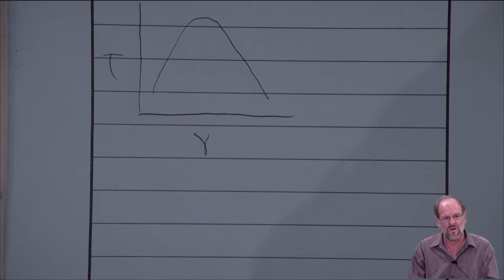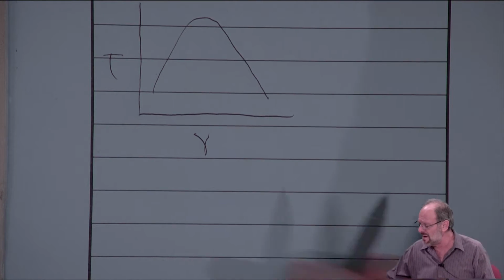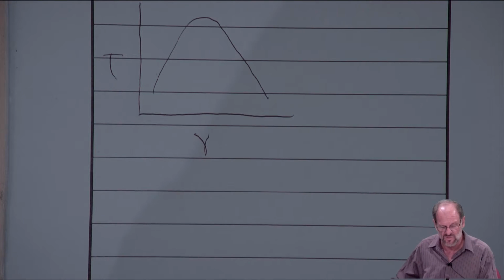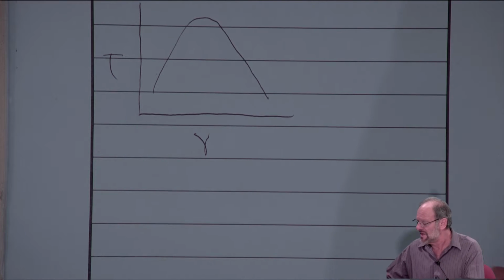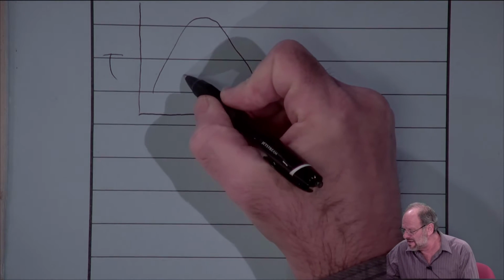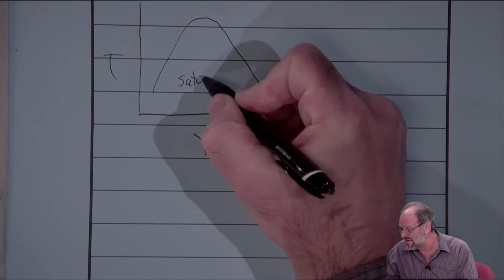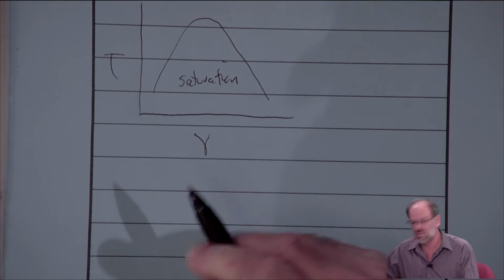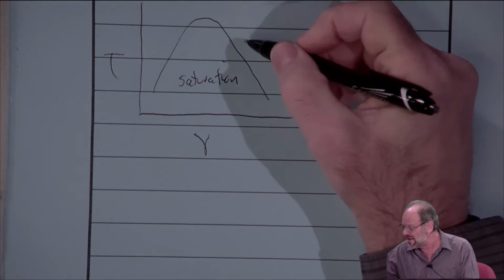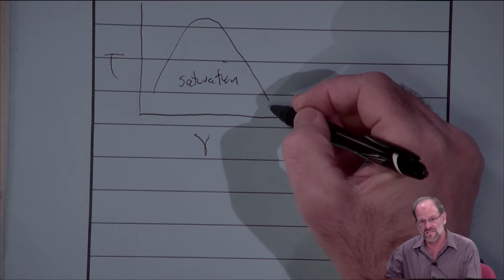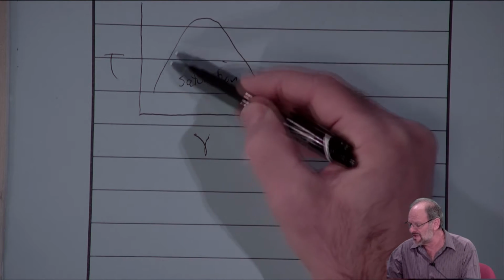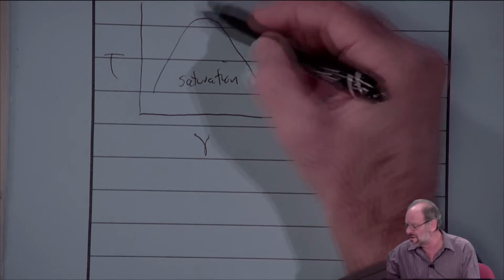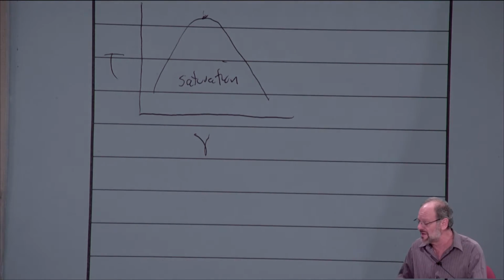But we're interested in processes that involve a change of phase, liquid to vapor and back again. We want to know how other properties, not just temperature and pressure, are related to each other. So it's very common to have a temperature versus specific volume diagram, and this is really what I talked about at some length at the end last time. Let's keep in mind that inside the dome, we call this the saturation region. We saw this last time. Anything on the right-hand side is the saturated vapor. Anything on the left-hand side is what we call a saturated liquid. The critical point is up on the top.